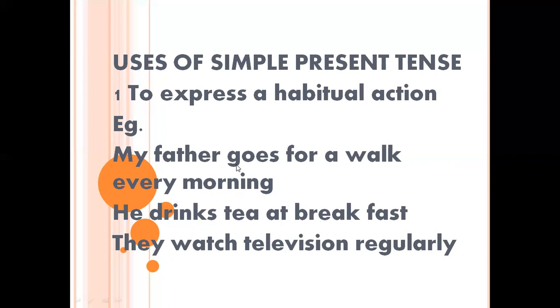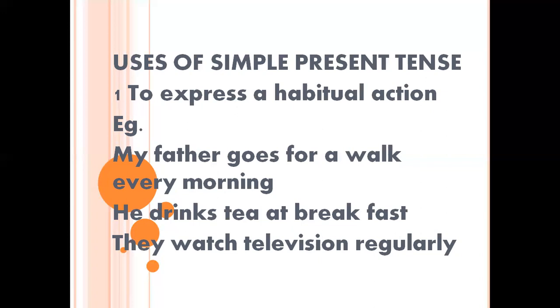Okay, check. My father goes for a walk every morning. Here, what is the subject? My father. My father is third person singular. So to the verb go, we added es. My father goes for a walk every morning. Example number 2. He drinks tea at breakfast. He, the subject, drink, the verb. He is third person singular. That's why we add s. He drinks tea at breakfast. That's also his habit.